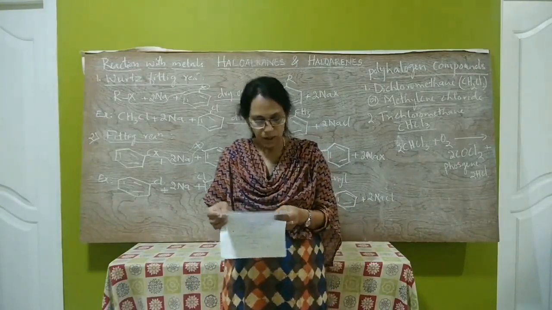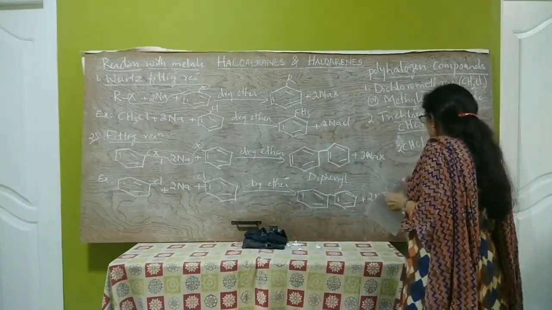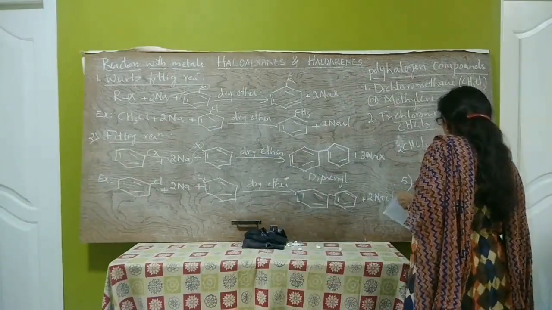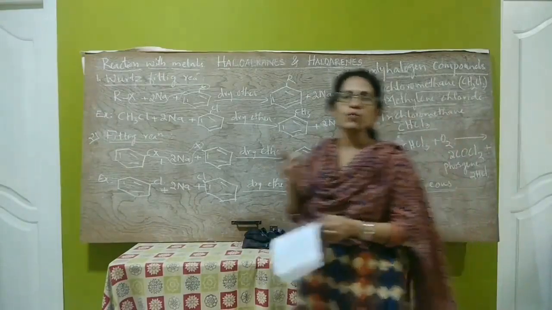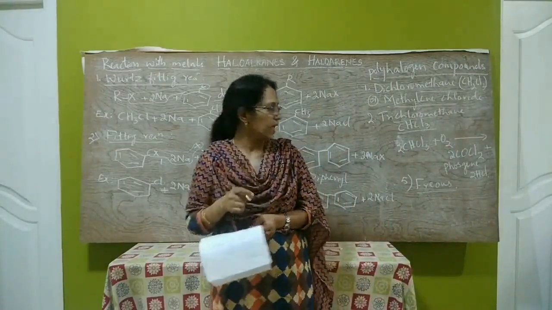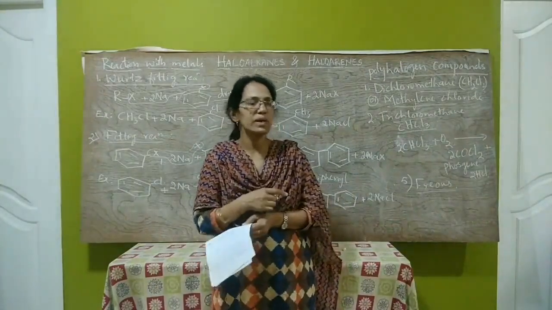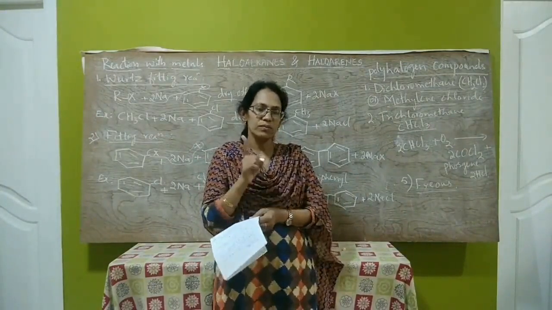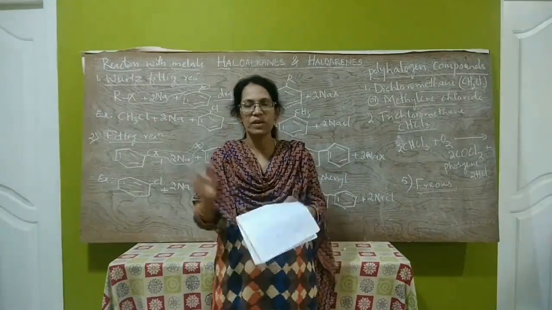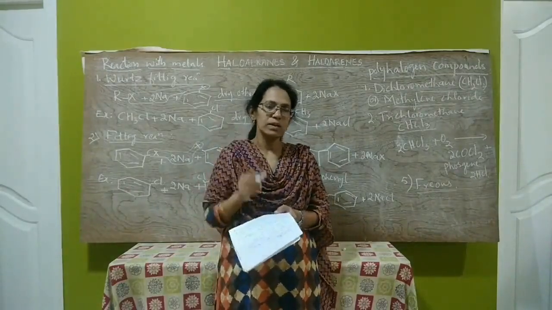So, next compound is freons. Important one. The fifth polyhalogen compound is freons. What are freons? Chlorofluorocarbon compounds of methane and ethane are collectively known as freons. Very important definition of freons. For 2 marks it will be asked: what are freons, and give an example.